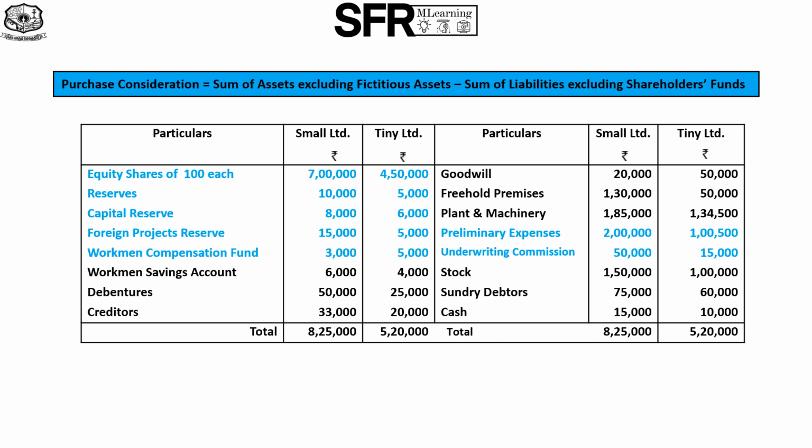So, workman compensation fund is also a shareholder fund. And then workman savings account. With regard to workman savings account, they are deposits made by workmen with the company. So, we have to sum up workman savings account, debentures and creditors, excluding the shareholders' funds.